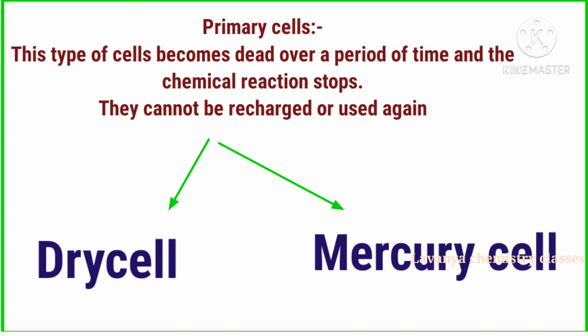Now we will understand about primary cells. In primary cells, this type of cell becomes dead over a period of time and the chemical reactions stop. They cannot be recharged or used again. So these cells are called primary cells. Some common examples of primary cells are the dry cell and the mercury cell.